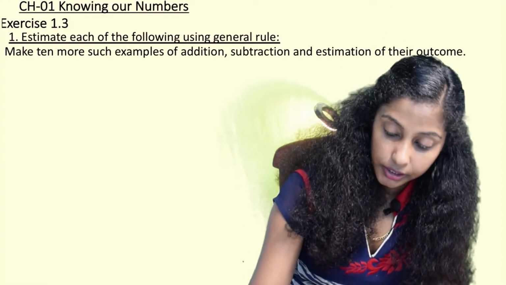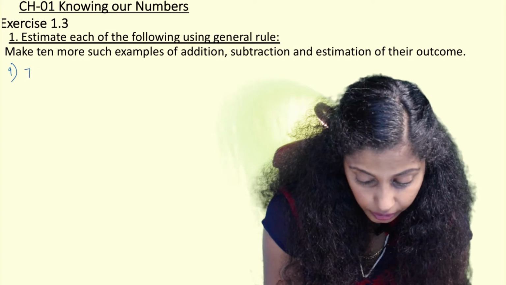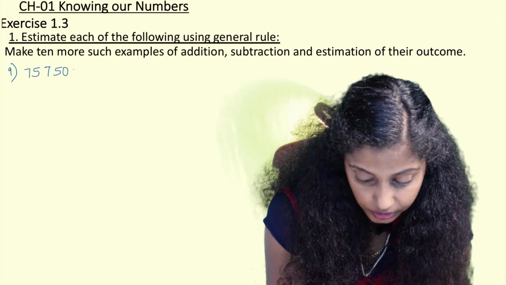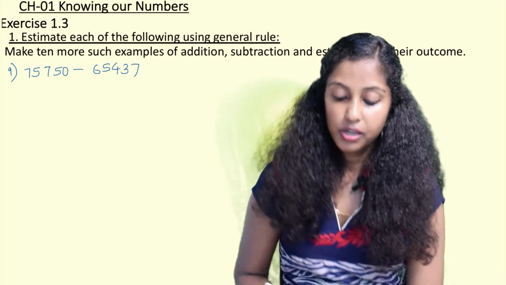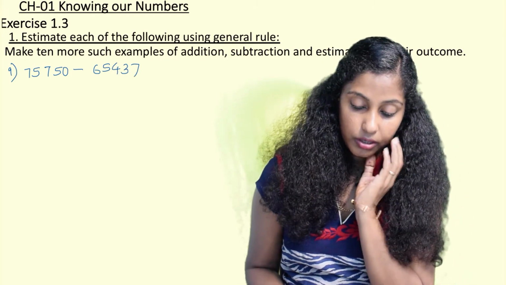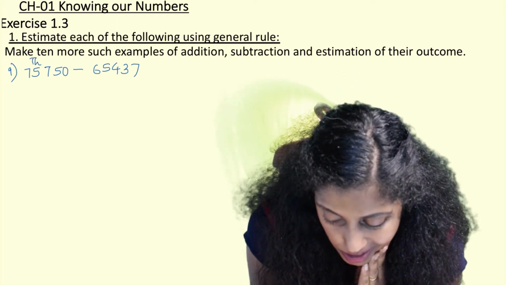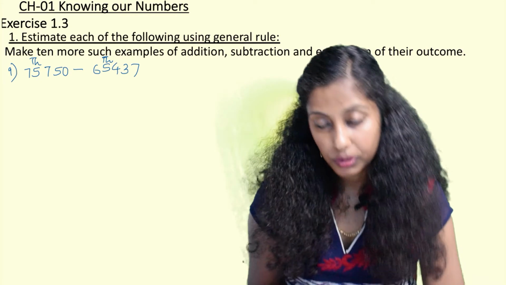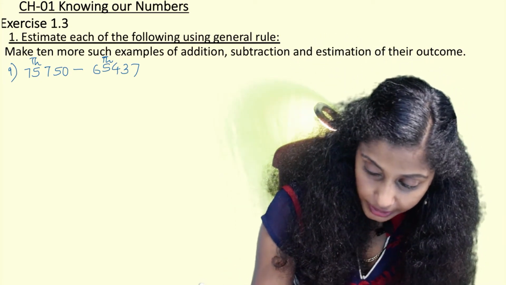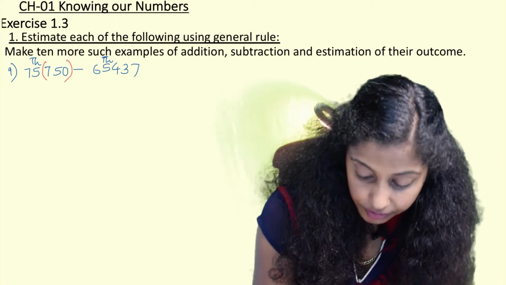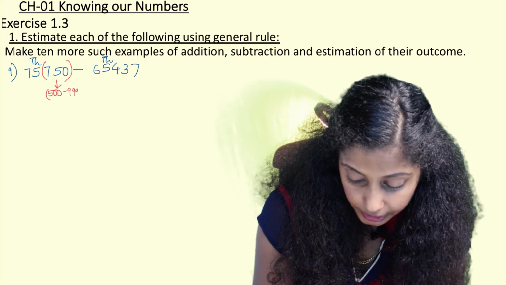2 more examples and then this part is finished. So in the other example, what I am going to take is 75,750 minus 65,437. So here you can see, what we are doing is we are rounding off to the highest place as thousands, so that we get a more accurate answer. Then when I see this 750, it comes in the range of 500 to 999.